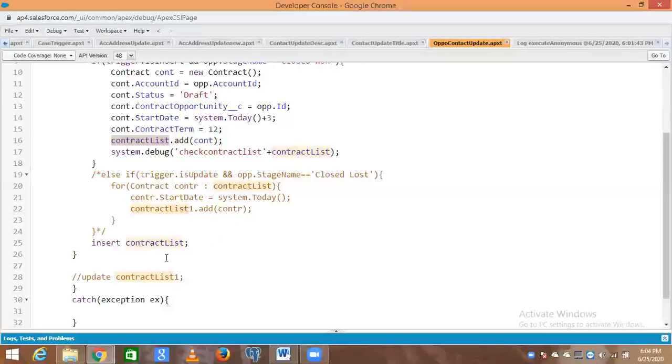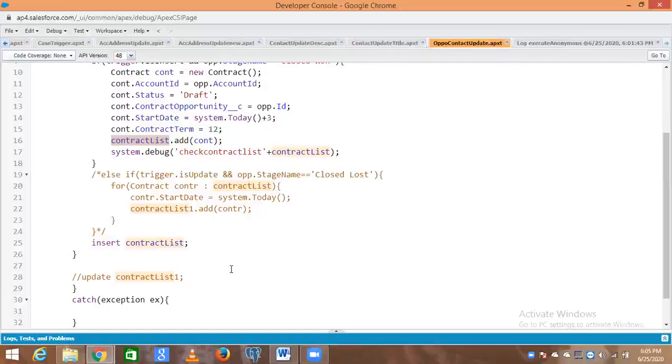Actually we need another list also, right? A list of contracts. If we are going with the same contract list, let's take an example. Somebody has not created a new opportunity. The person is only using the existing record and updating the stage name with closed lost. In that case, the contract list will be blank, empty.